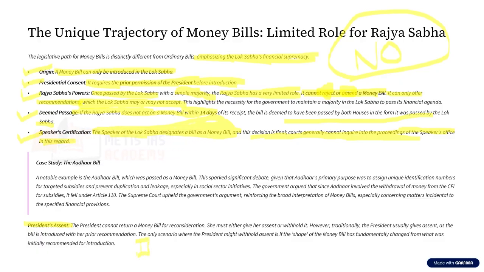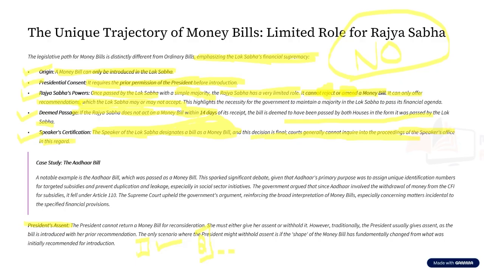The president can agree on this, can give her signature or assent on this. Then this bill becomes the act. That is option number one. Then there is option number two. The president can simply sit on this bill.